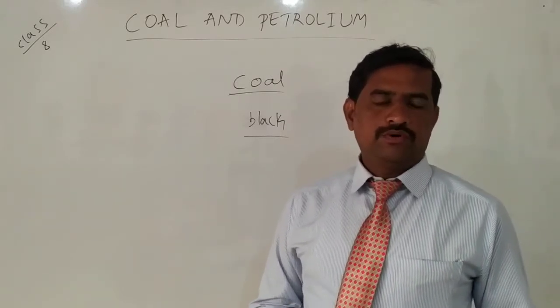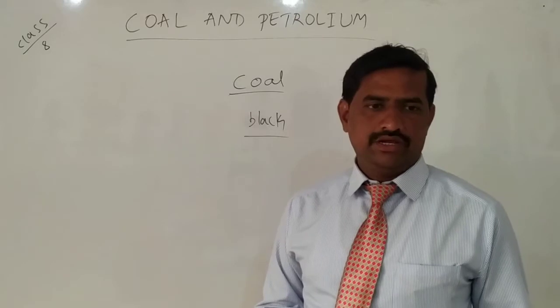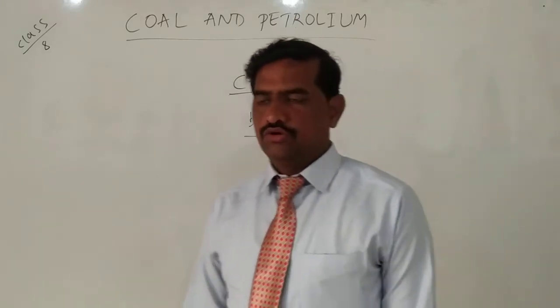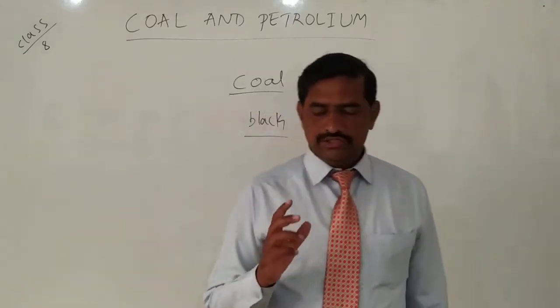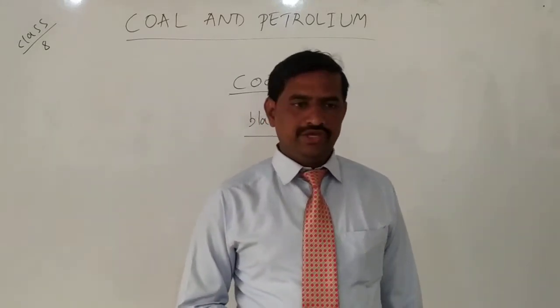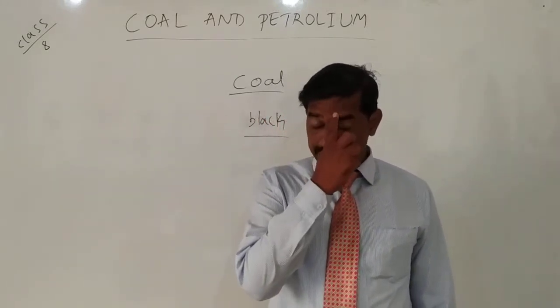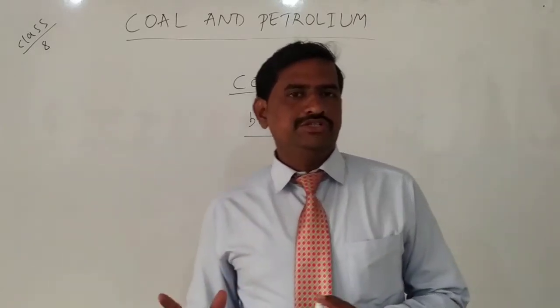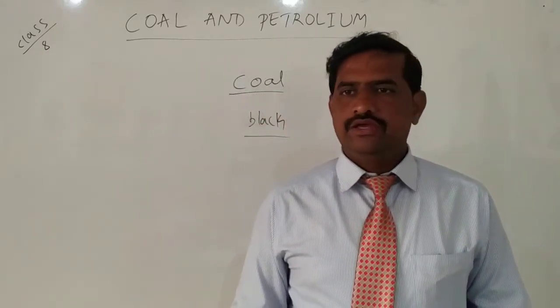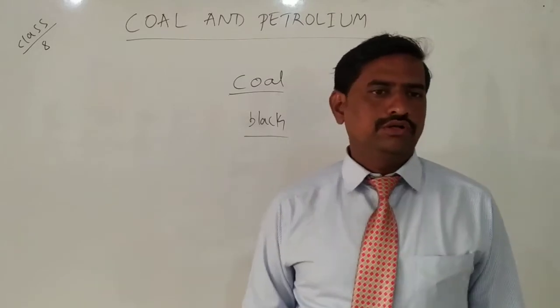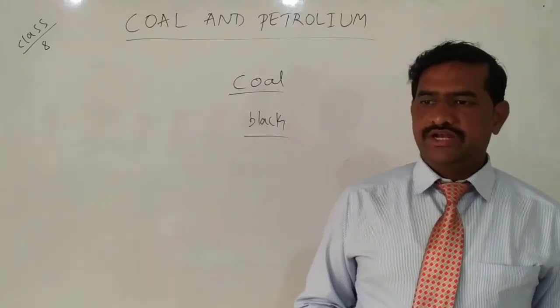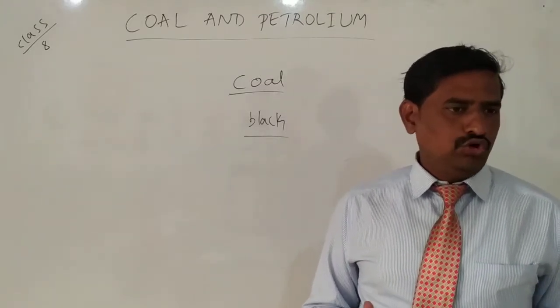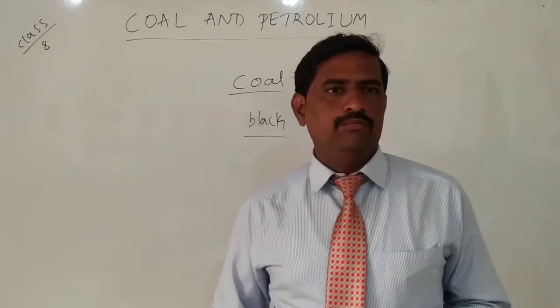How is coal formed and what is the use of coal nowadays? In the earlier days also, coal was used for cooking and in steam engines. To run steam engines like trains, they were using coal to generate heat by burning it and boiling water.